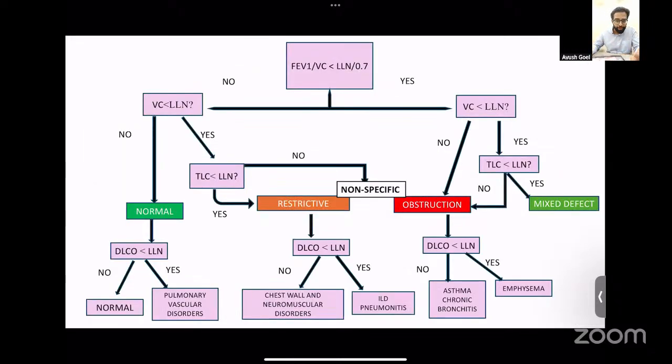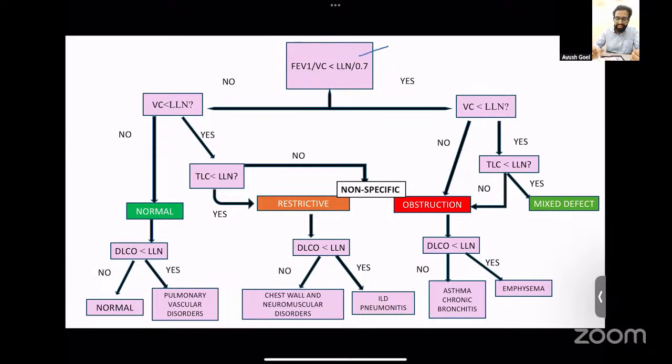Now coming to spirometry. Please don't get afraid by looking at this flow chart. We'll just briefly go through this slowly so that you can understand. Questions can be asked on the interpretation of spirometry. In this flow chart, I have consolidated spirometry, DLCO, as well as body plethysmography.